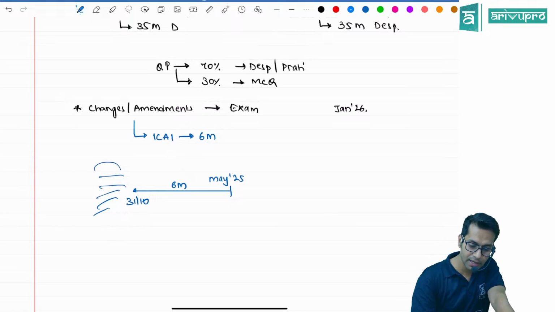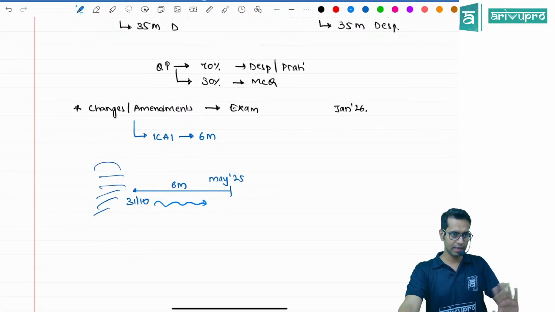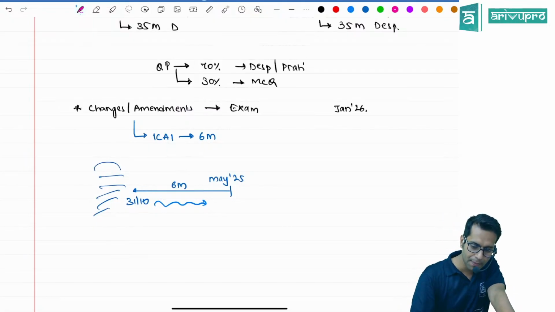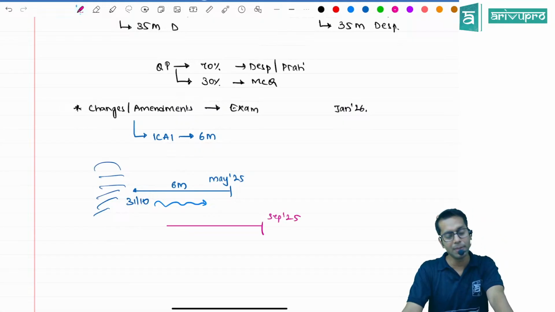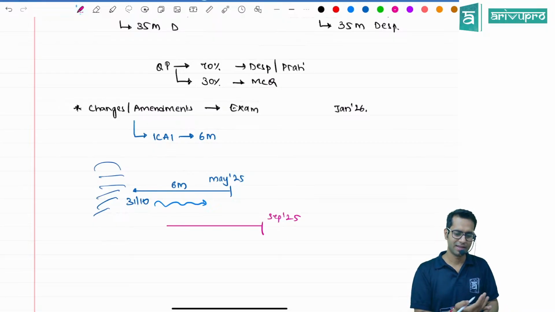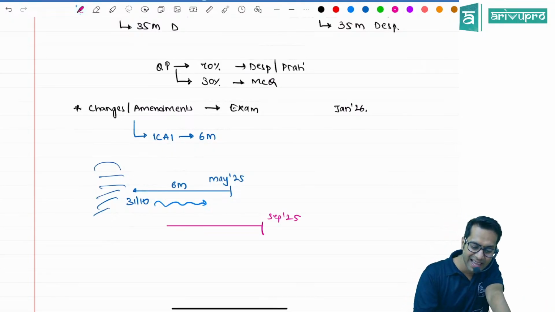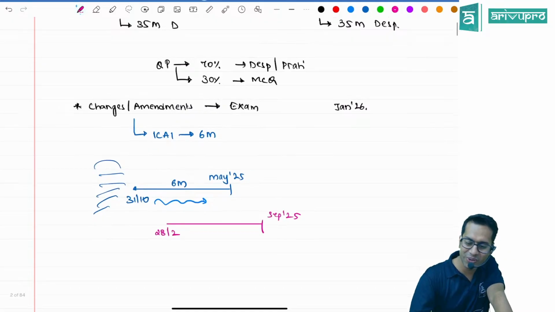Sir, what if there are changes made after this? Not applicable to you. Sir, what if I am writing in September 25? Then what will be the date for you? You should count. August. Then, counting backwards is something we don't know. ABCD we know from the beginning, but if someone asks backwards, X, Y, Z only will tell. At 28th February.